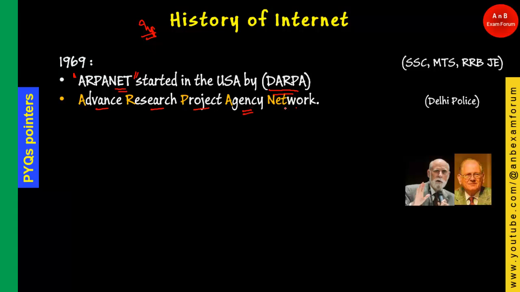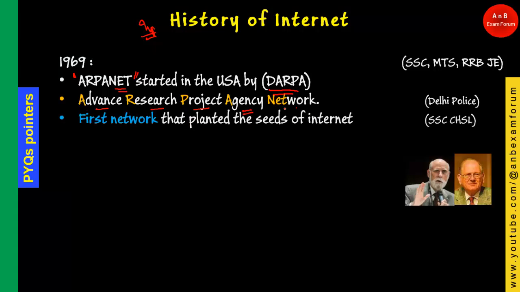Okay, got it. And this is the first network that planted the seed of the internet. Since they made a network, the first network is ARPANET, and this network has basically planted the seed of the internet.